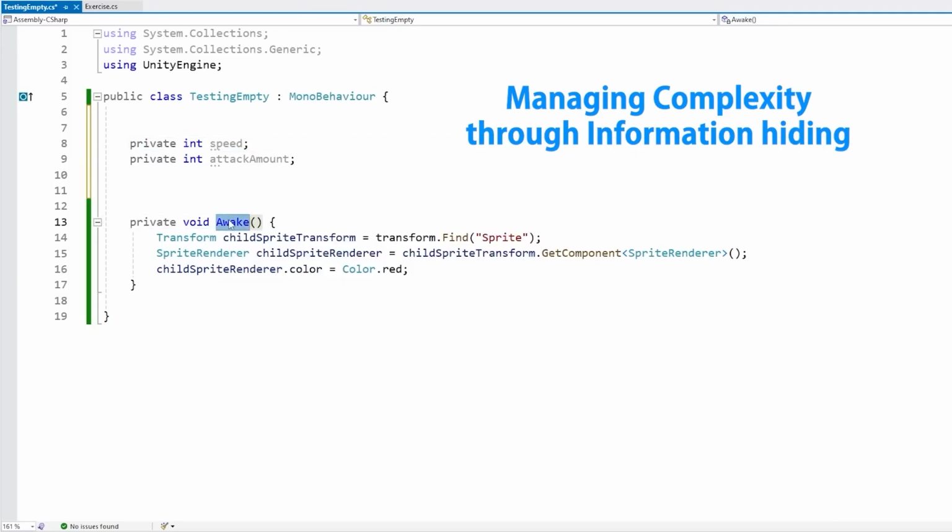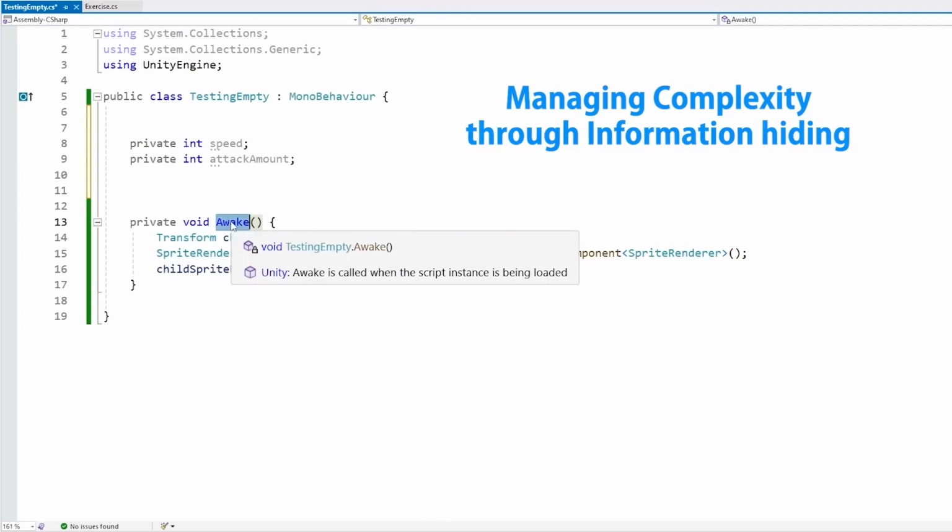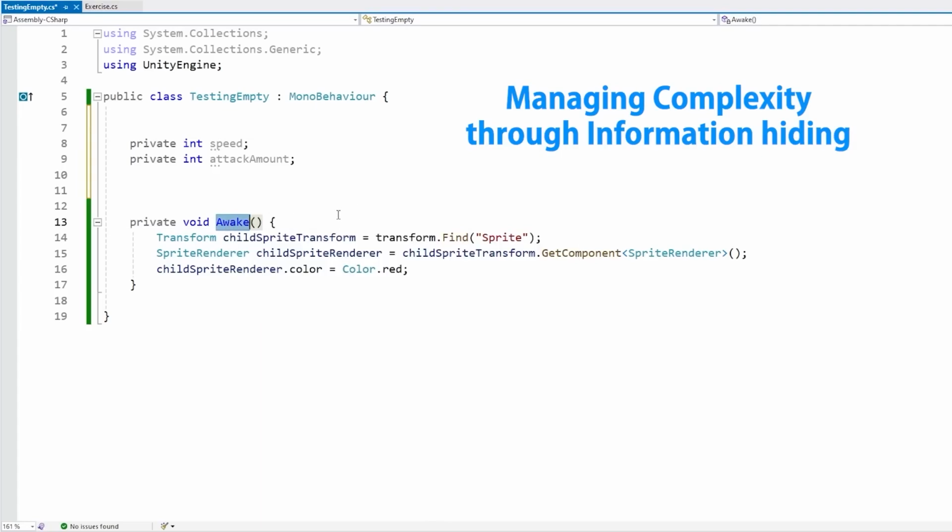Same thing for functions. If you have a function that is only ever used by a single class, then keep that function private. Do not make it public. If you do, then some other class in your thousands of classes, some other one could call that function, which could cause some unintended results.